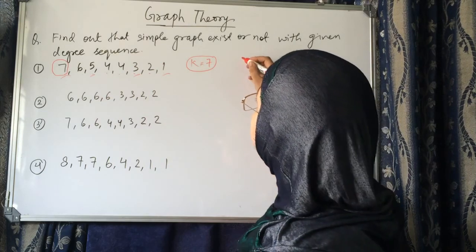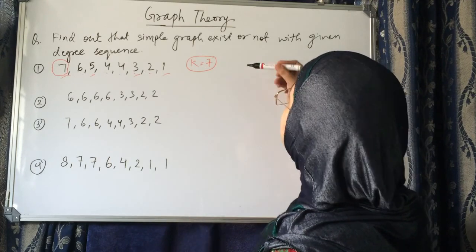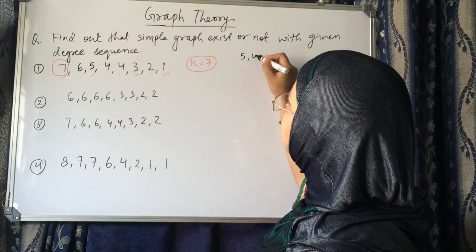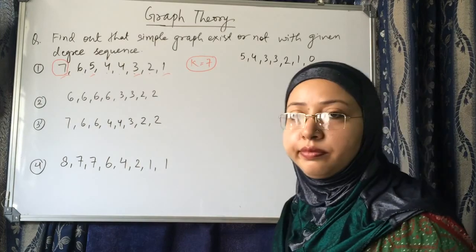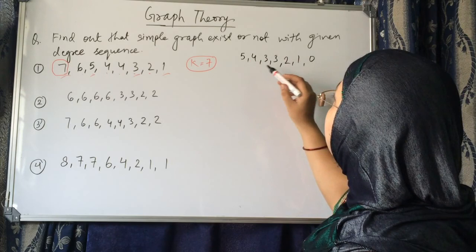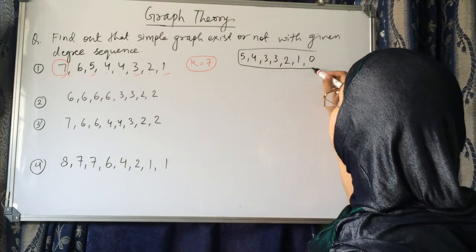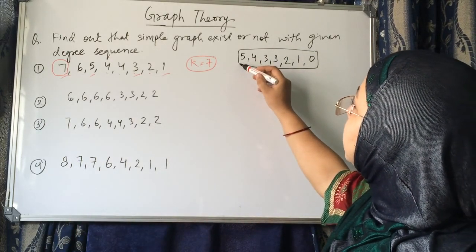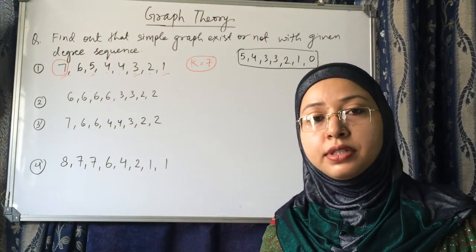After subtraction, what will be the entries? We subtract 1 from each of them. It will become 5, 4, 3, 3, 2, 1, 0. Now again see, it is in non-ascending order, and the odd degrees are even in number. Now the highest degree is 5, so in the next step we have to repeat all the steps.